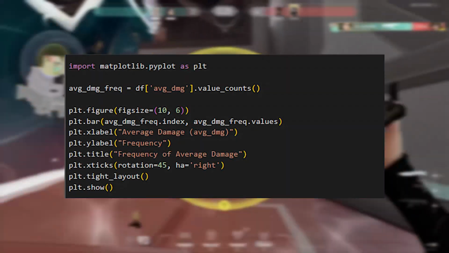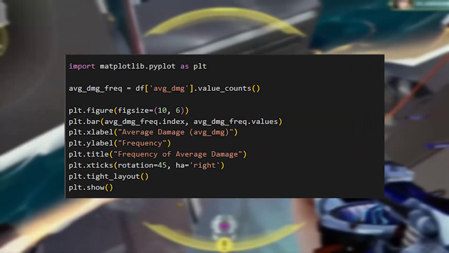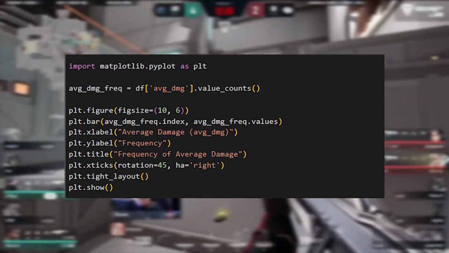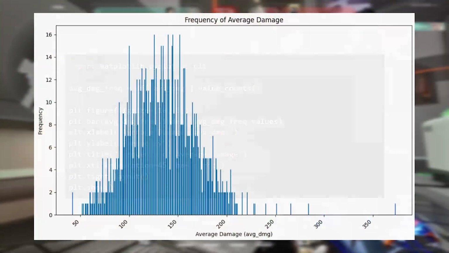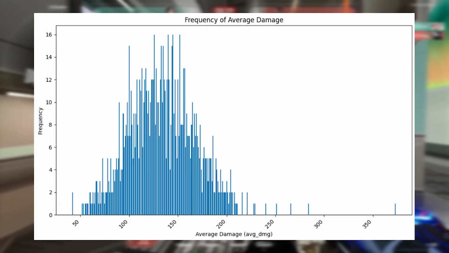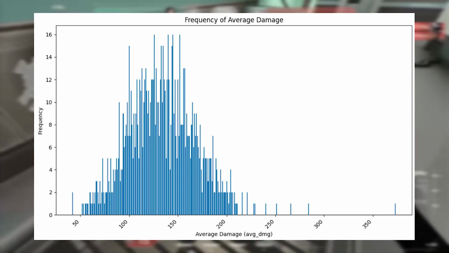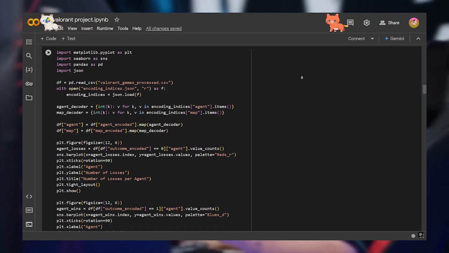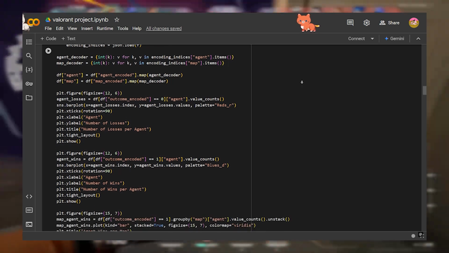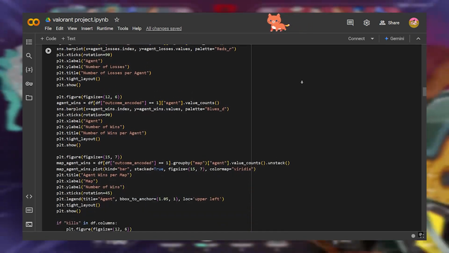To find the frequency of average damage, we created a bar plot using matplotlib and found most of the data lies between 100 and 150. Taking the middle of that, 125, we can conclude that the player gets at least one kill or assist each round. We use the same file for encoding to decode the data for the visualizations and created charts.